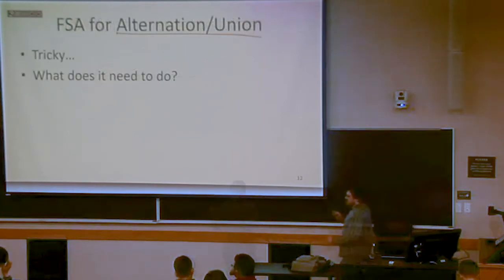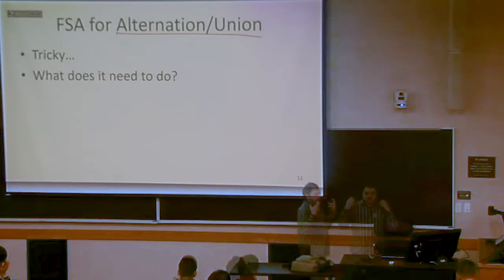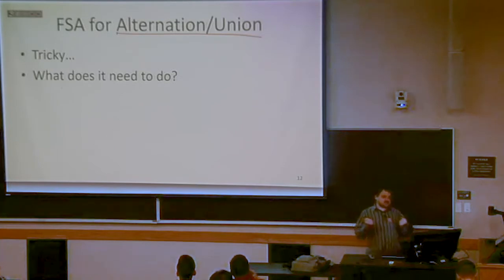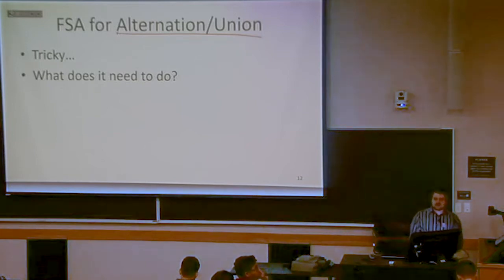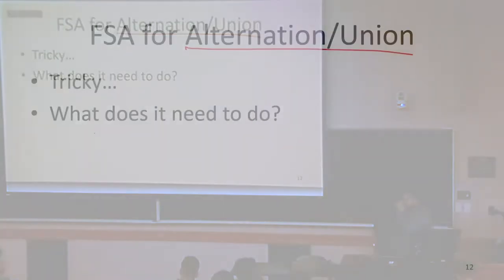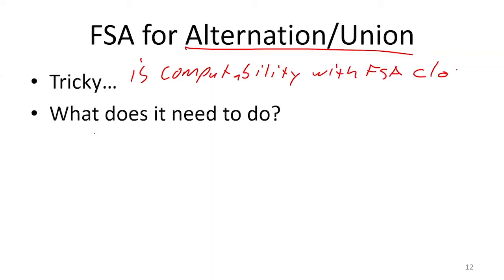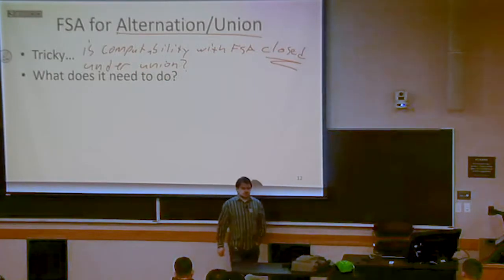Okay. We've shown that if I have a really, really simple regular expression, I can convert it into a finite state automaton. Now I'm going to show that if I have 2 simple regular expressions, which I can represent with finite state automata, then I can build a new finite state automaton to represent the alternation of those 2, or the union of those 2. So in order to do this, basically what this question is asking is: is computability with finite state automata closed under union?